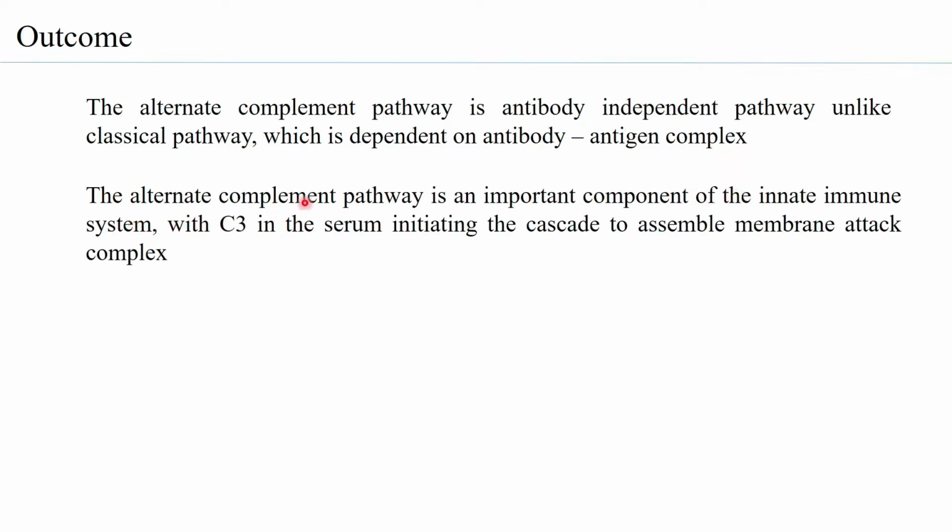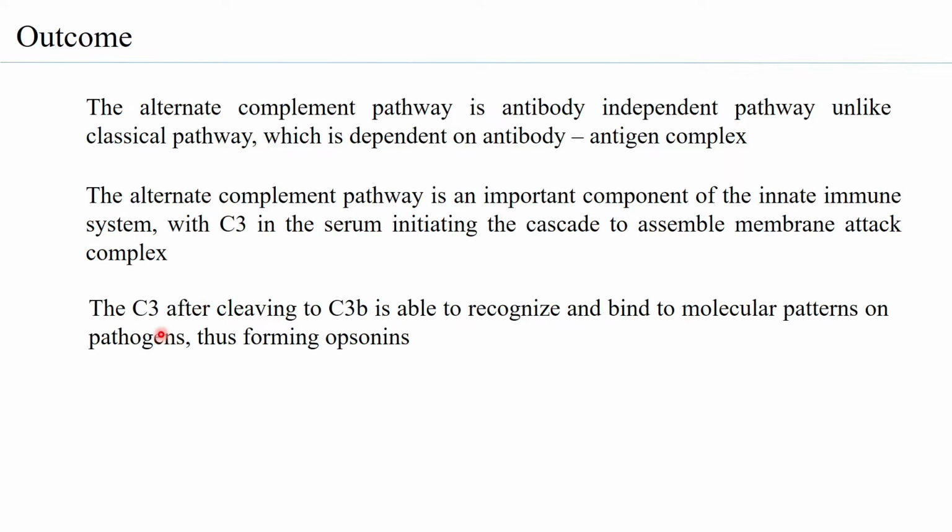The alternate complement pathway is also an important component of the innate immune system, with the C3 component in the serum initiating the cascade to finally assemble the membrane attack complex. So whether it is the classical complement pathway, the MBL pathway, or the alternate pathway, it will ultimately lead to forming the membrane attack complex, which is responsible for the lysis of the cell.